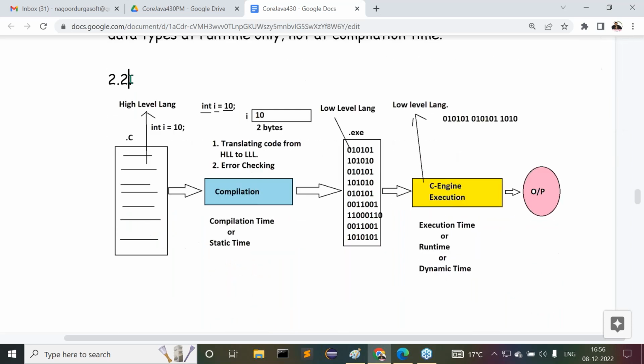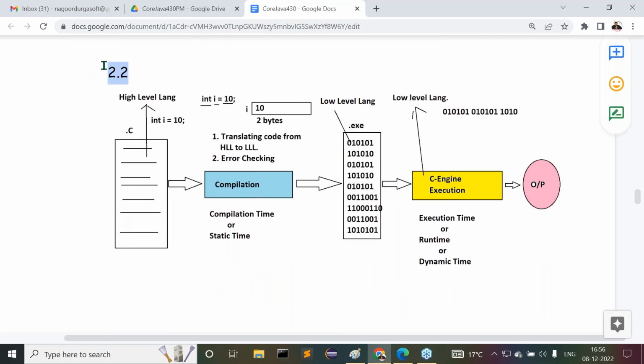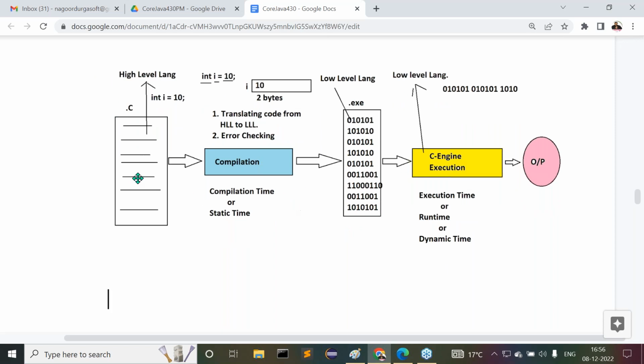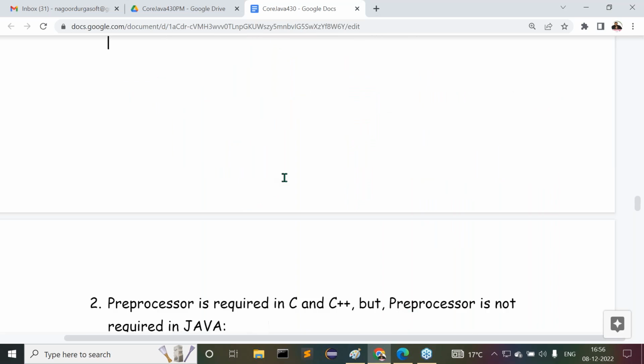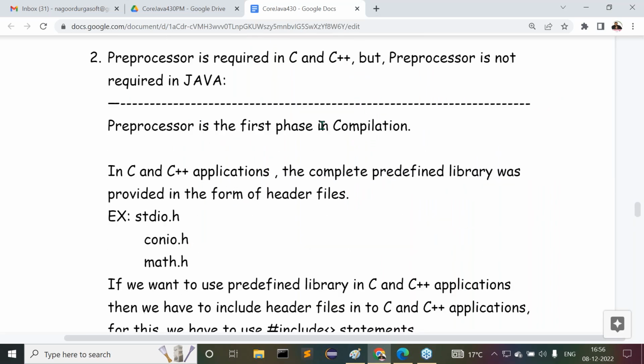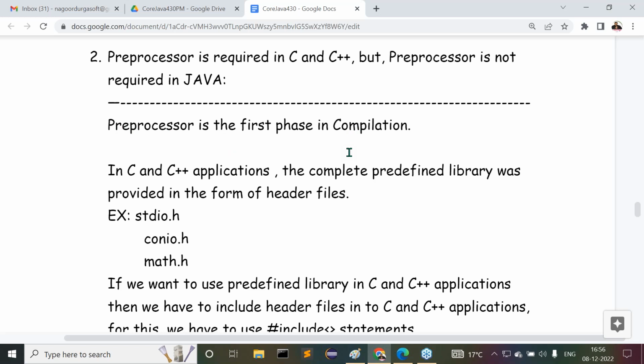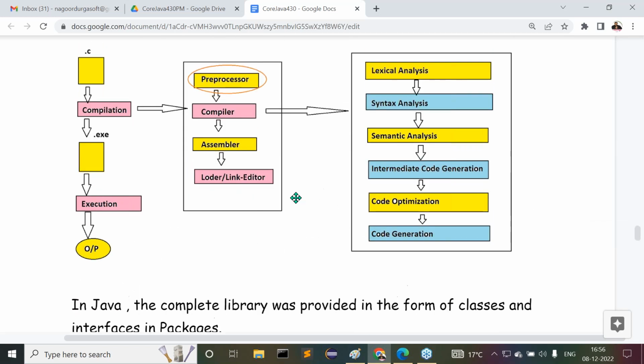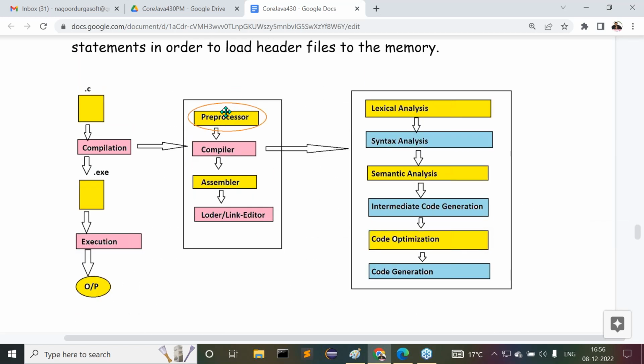Okay, next point. We saw some diagrammatic representation of what compilation is and what execution is. The second point we discussed here is that preprocessor is required in C and C++, but preprocessor is not required in Java. Observe carefully. Preprocessor is the first phase in compilation. I already gave some diagrammatic representation there.